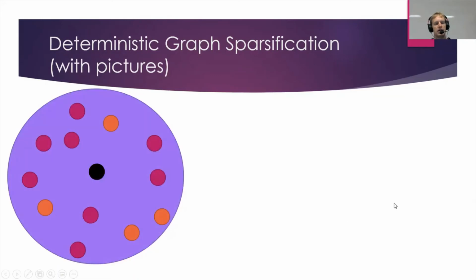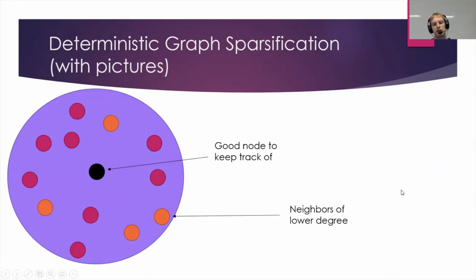So we have a node in black here that we're going to try and keep track of, and we'll assume that this is a good node. And we also then have some of these orange neighbors, and these are the neighbors of lower degree than the black node. If you recall, being a good node means that we have a certain fraction of neighbors which have lower degree than ourselves. So what we need to keep track of when we are doing our deterministic graph sparsification, in this case for Luby's algorithm, is firstly that our degree decreases as we would expect, and secondly that we remain good, which means that the number of orange neighbors we have also decrease as we expect.